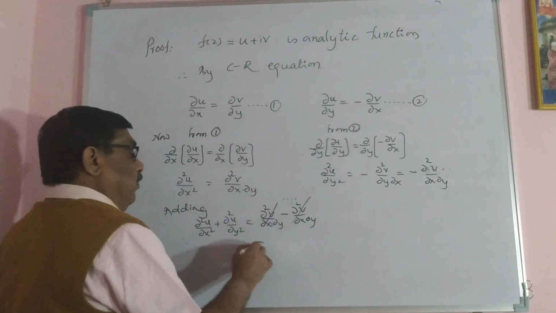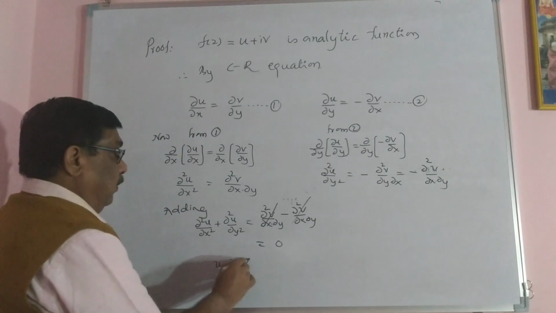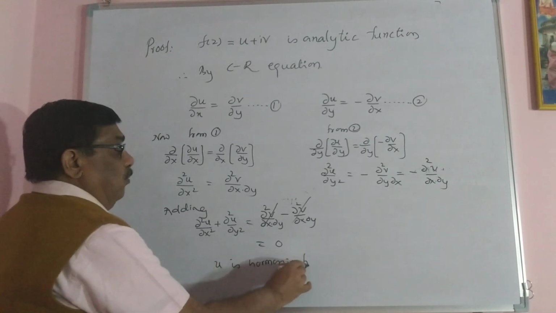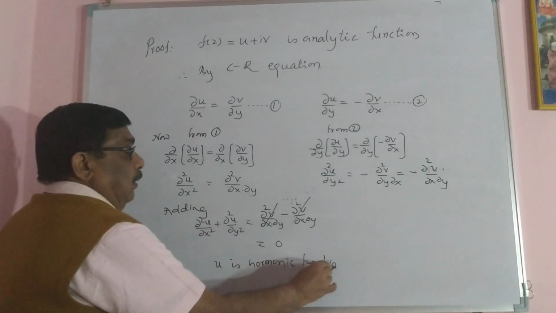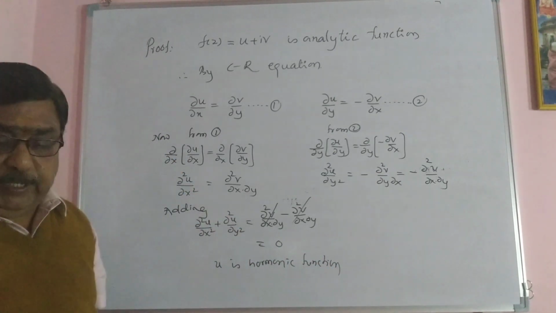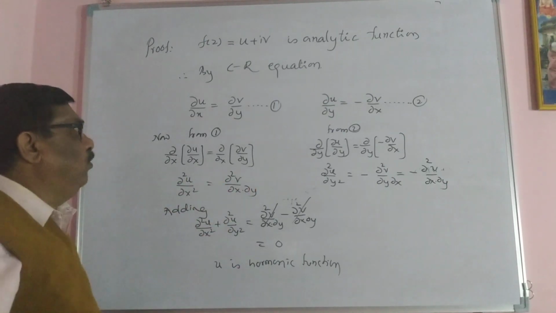This cancels, you get 0. Therefore, u is a harmonic function. On similar lines, I have to prove v is a harmonic function. The same line I have to apply.